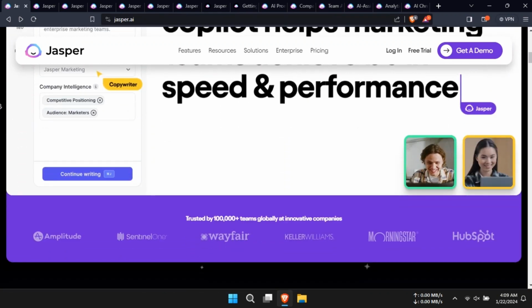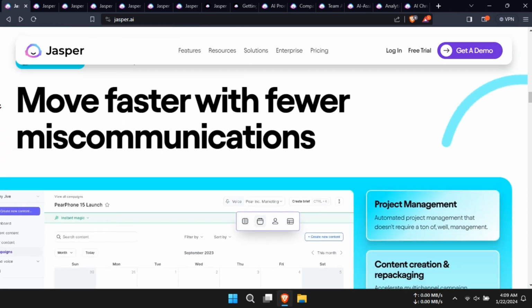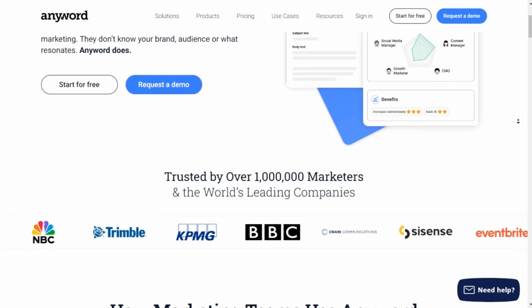Today, we're diving into a comparison review between two leading AI copywriting tools, Jasper AI and Anyword. If you're in the market for an AI-powered writing assistant, you're in the right place.